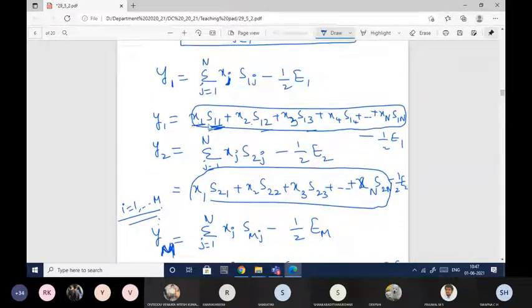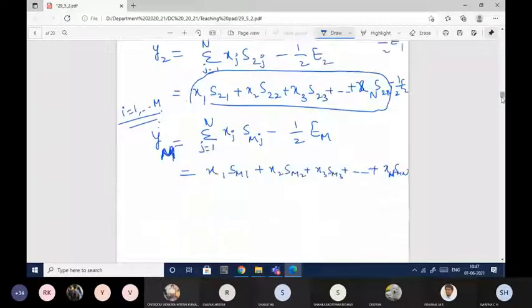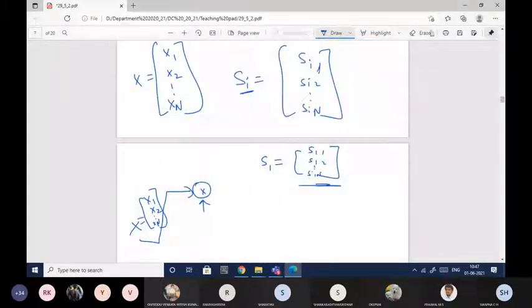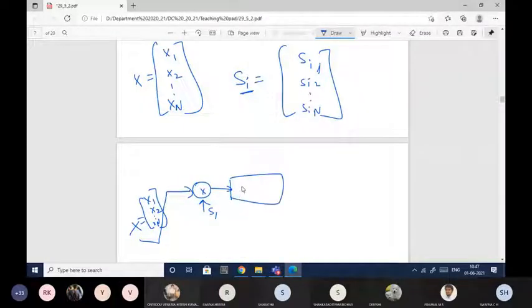See, the vector x is getting multiplied with the s1 vector. This is my s1 vector. So I will multiply x with the s1 vector, and I need to add all of them. So I will put a summation here, or accumulate.